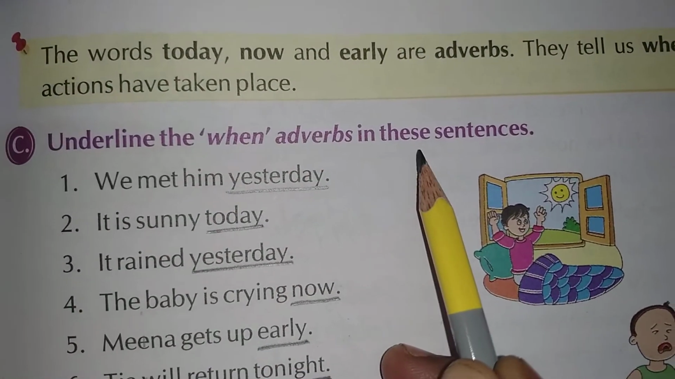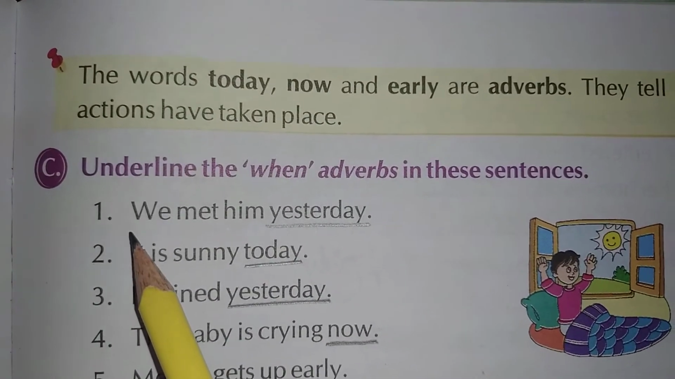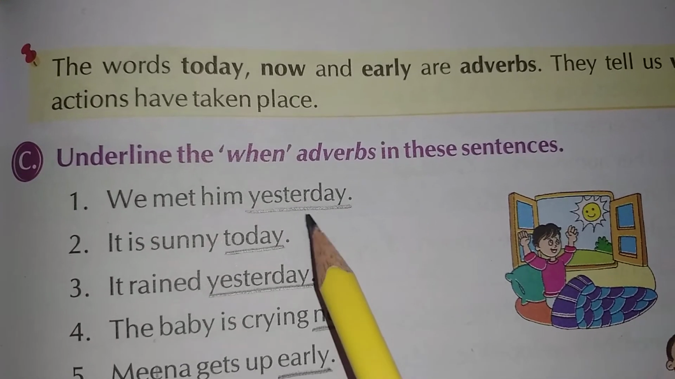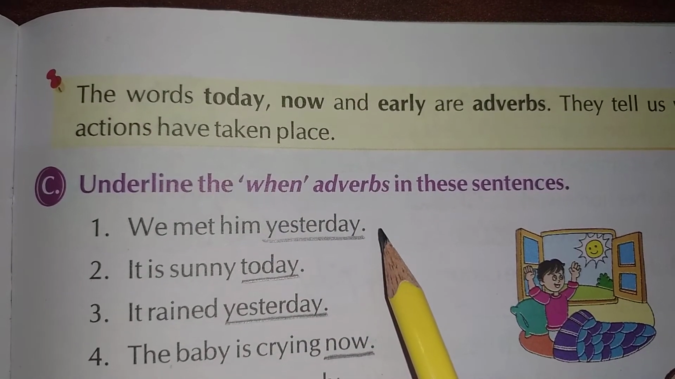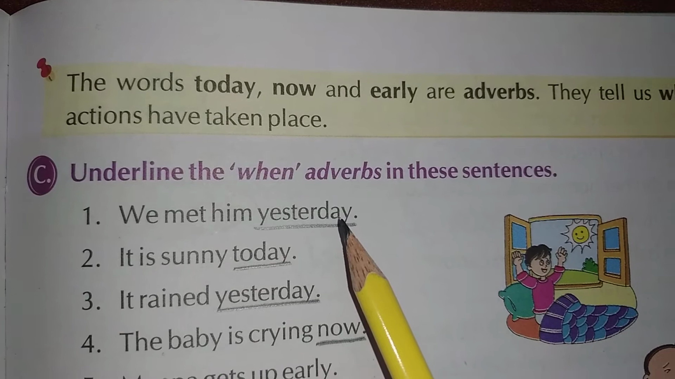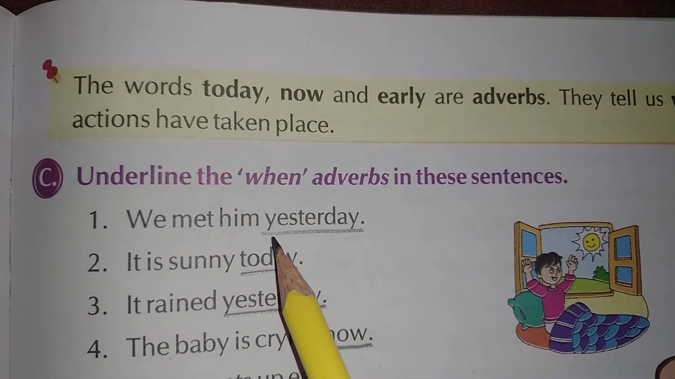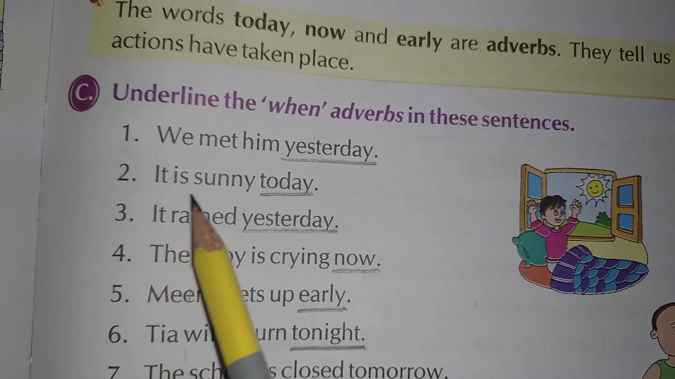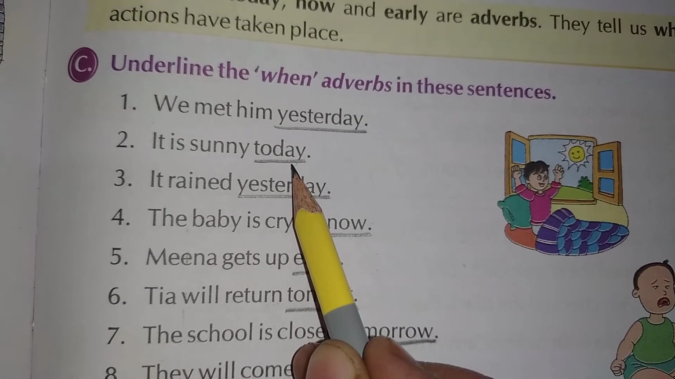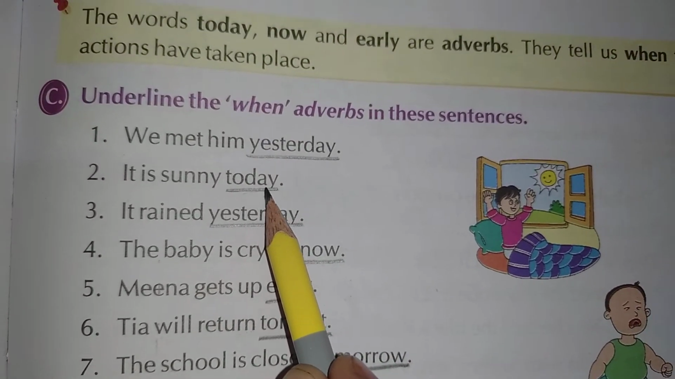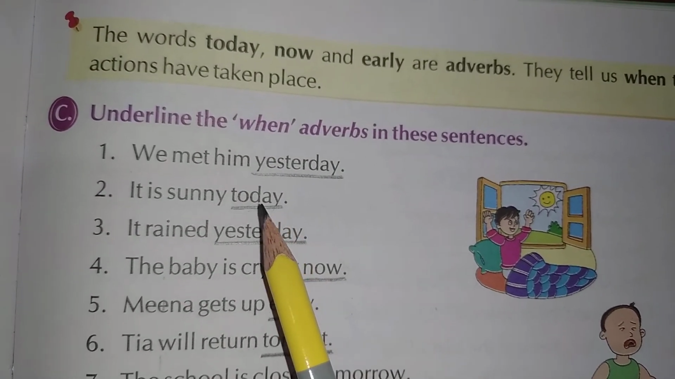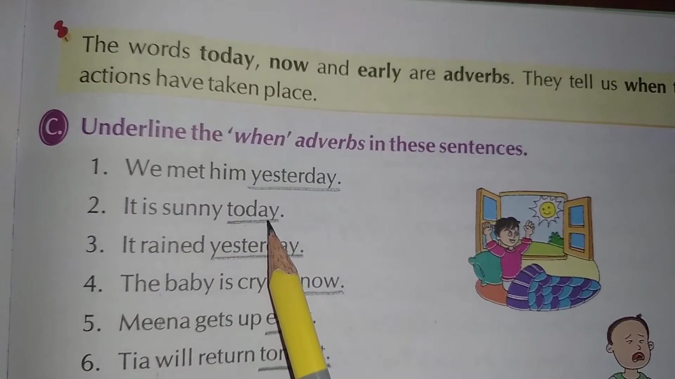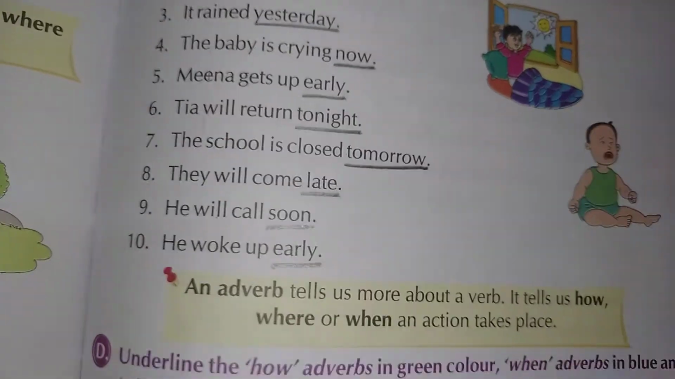Underline the when adverbs in these sentences. Number 1, we met him yesterday. So in this sentence, yesterday word tells us when did we meet him. So our answer is yesterday. So this is an adverb. In the same way, it is sunny today. So this word also tells us when is the day sunny. So this is an adverb. In the same way, we will do this exercise.